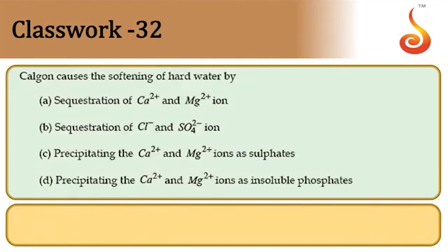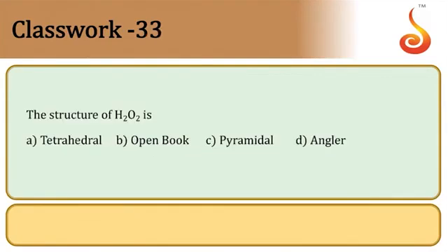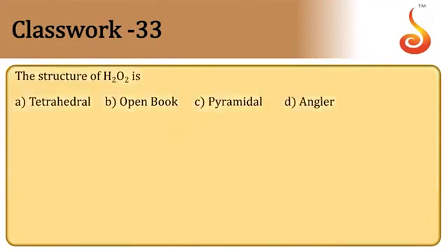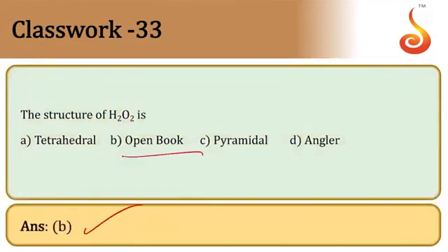Then Calgon is used for softening of hard water, as it forms a coordination compound with calcium and magnesium ions. It's also called sequestration of calcium and magnesium ions, nothing but formation of coordination compounds with them. Then H2O2 has an open book structure, because along the spine of the book we have two oxygens, and in the two leaves we have two hydrogen atoms. It's called open book structure.